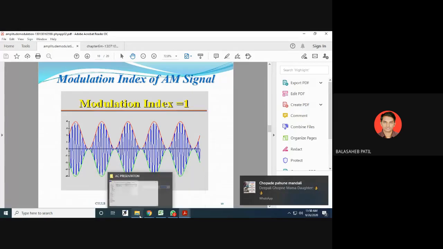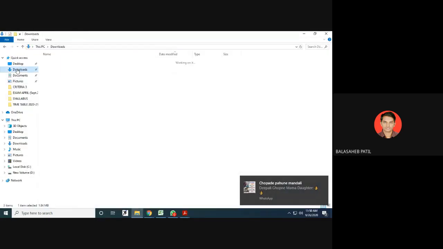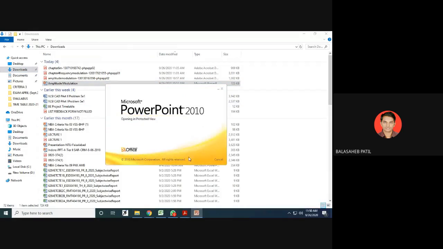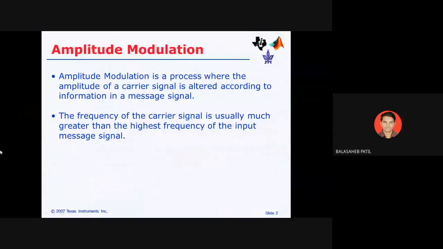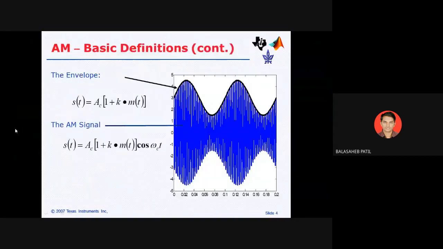Then the second point: the envelope we will write as the equation Ac into (1 plus k m(t)). Then the AM signal is Ac into bracket (1 plus k m(t)) into cos omega_c t. This is the upper envelope equation, and this is the AM signal equation. That equation we have also covered in the second year analog communication subject.